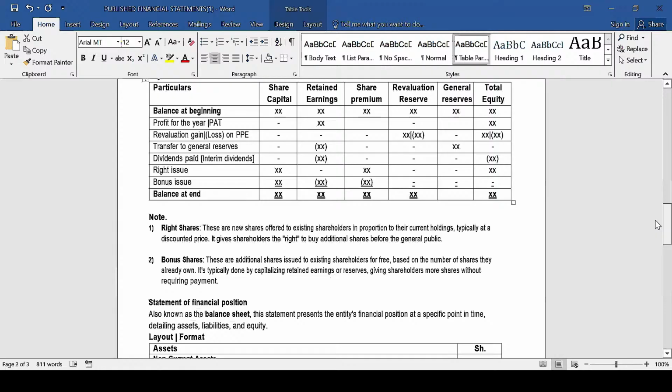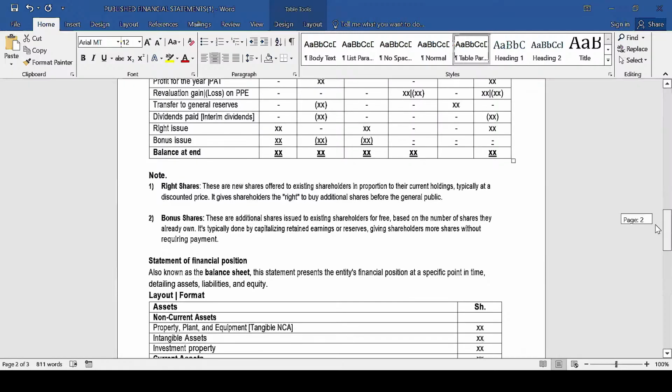was that bonus issue financed? Was it financed from the retained earnings? Was it financed from the share premium? So basically, that's how we prepare that.